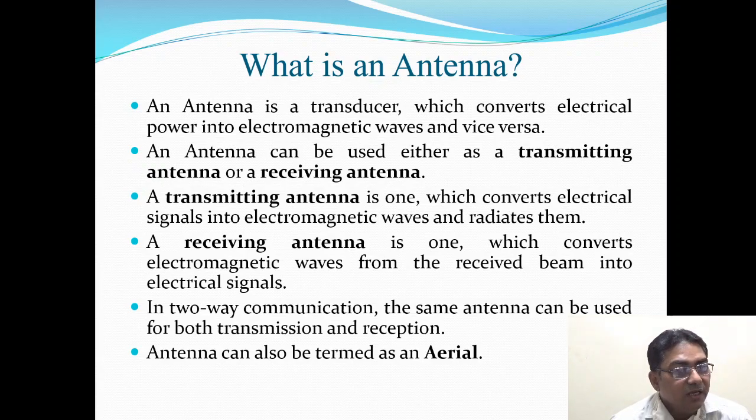And the receiving antenna is one which converts electromagnetic waves from the received beam into electrical signals. Now in two-way communication, the same antenna can be used for both transmission and reception. In short, an antenna can also be termed as an aerial.